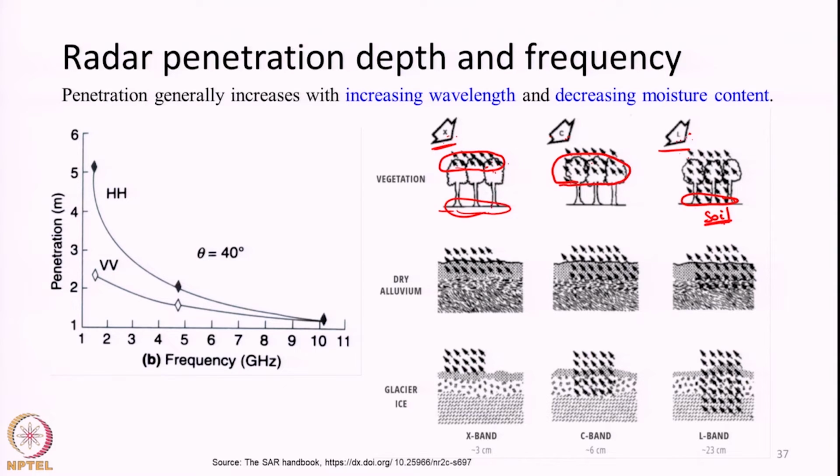So, the longer the wavelength, the more the penetration, that is one thing. And also depending on the moisture content, the higher the moisture content, the lower the penetration. This also we have to keep in mind. Okay. Higher moisture content, lower penetration.